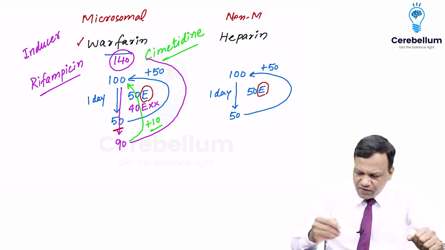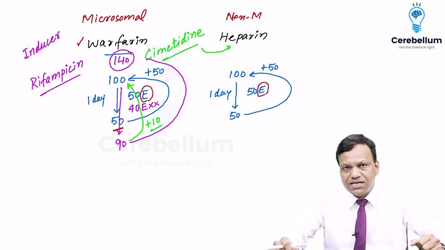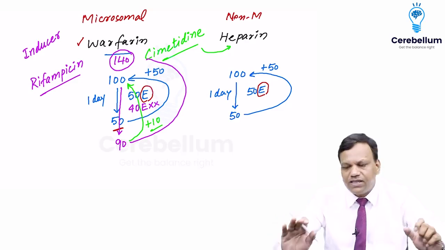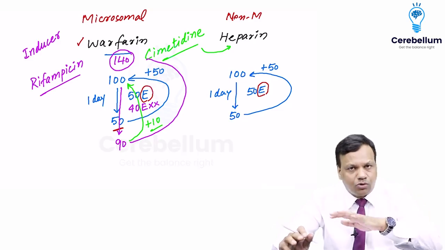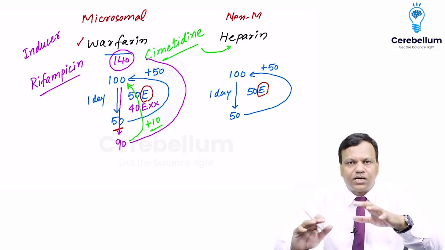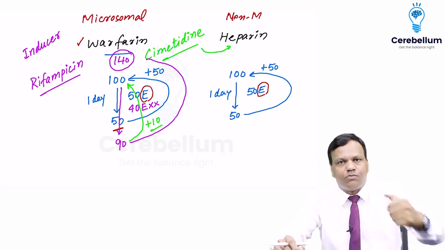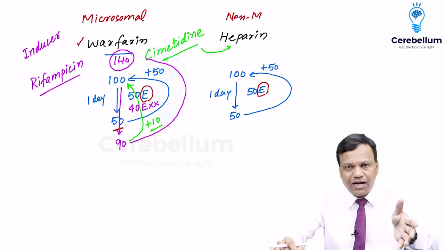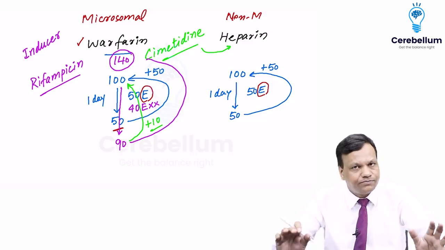Okay. Now if we give cimetidine with heparin, what will happen? It will come to these enzymes and tell them, you will tire. They say, we know what to do and what not to do, we will not listen to you. When they do not listen, it means they cannot be inhibited, so the metabolism does not change and we do not need to adjust the dose. That is the main difference between microsomal and non-microsomal enzymes. Microsomal enzymes can be induced and inhibited, whereas non-microsomal enzymes cannot be induced and cannot be inhibited.